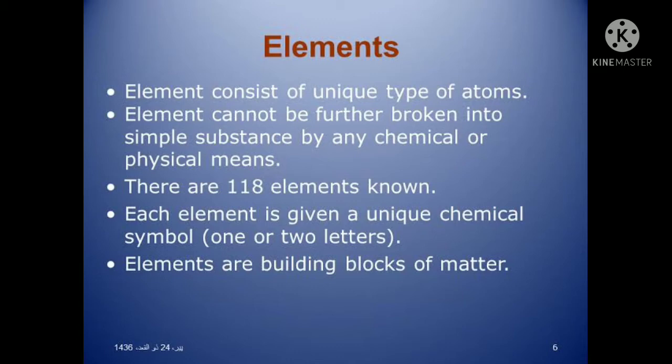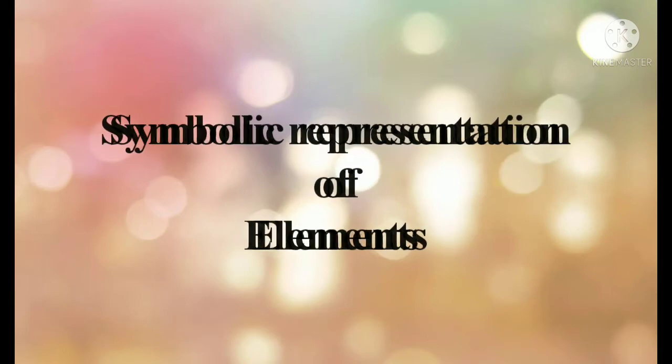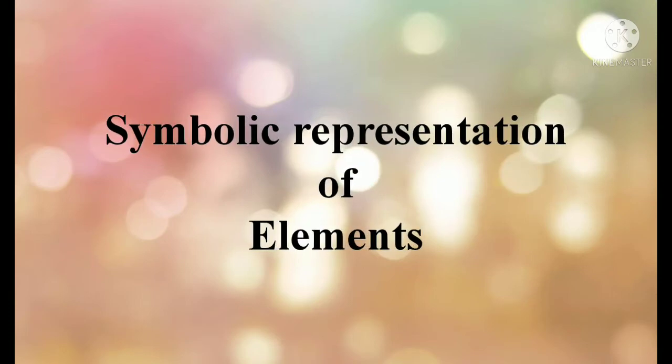Now let's talk about the symbolic representation of the elements. It was introduced by a scientist. Do you know who he is? He is a Swedish scientist, Jöns Jacob Berzelius.